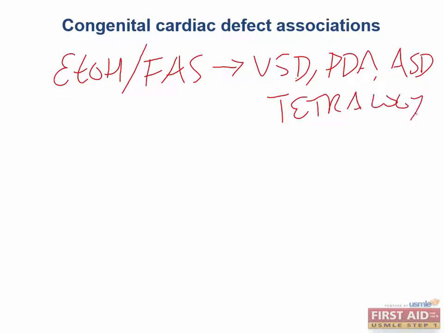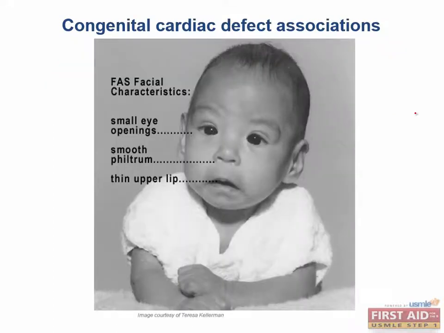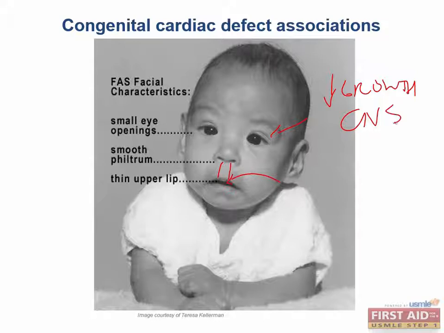So how are they going to present this patient to you? They're going to tell you that they have fetal alcohol syndrome? No. You're going to get a description of the physical findings seen in FAS. So the facial dysmorphisms of short palpebral fissures, a thin upper lip, a smooth philtrum, in combination with a decrease in growth and CNS abnormalities are exactly what you should think about when recalling fetal alcohol syndrome.